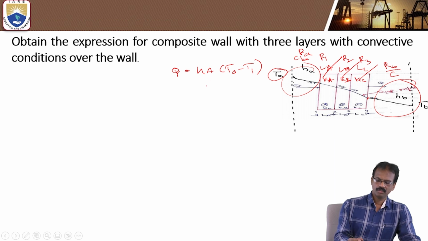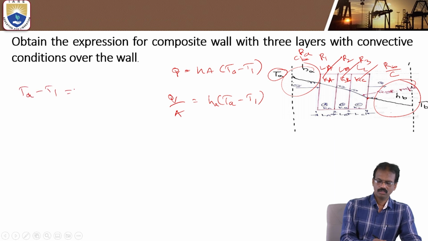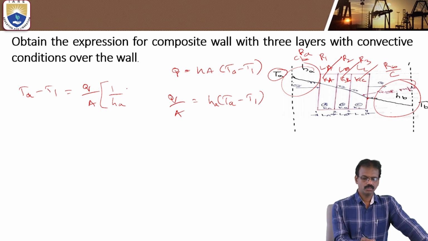Otherwise, if you consider the heat flux, Q by A is equal to hA into Ta minus T1. Then you can write like this: Ta minus T1 is equal to Q by A into 1 by hA. So this is the first one.